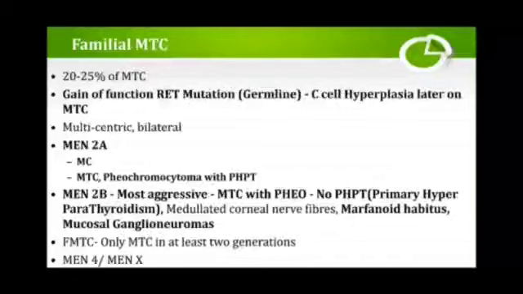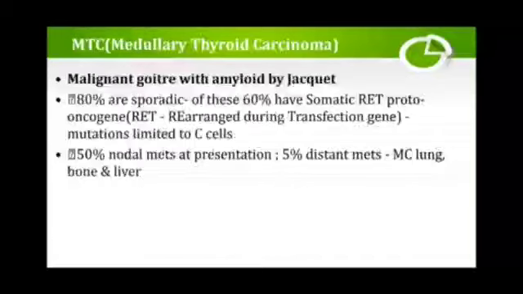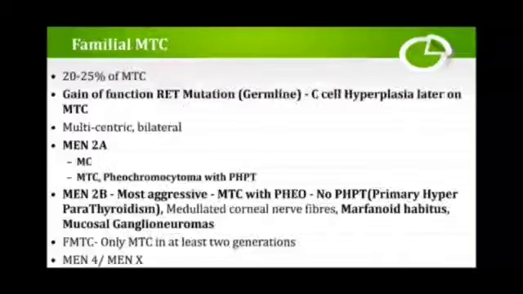In that, the familial component, as we had discussed: 80% are sporadic, and of that only 20 to 25% are medullary thyroid cancers with familial causes. Gain of function RET mutation, C cell hyperplasia later on leads to medullary thyroid cancers. It is multicentric and bilateral. There is involvement of multiple endocrine neoplasia, MEN2A and MEN2B, in medullary thyroid cancers.